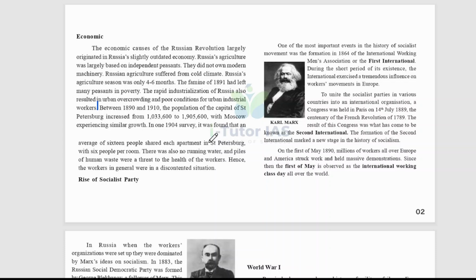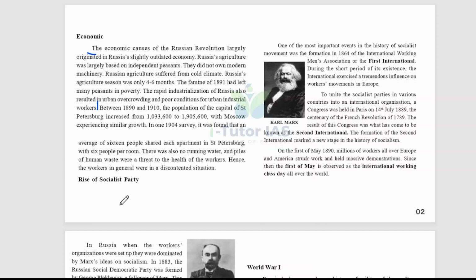In a 1904 survey, it was found that an average of 16 people shared each apartment in St. Petersburg, with 6 people per room. There was also no running water, and piles of human waste were a threat to the health of the workers, and hence the workers in general were in a discontent situation. So this is the economy of the Russian Revolution.